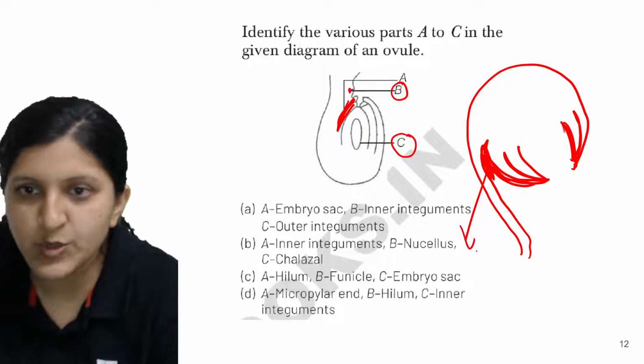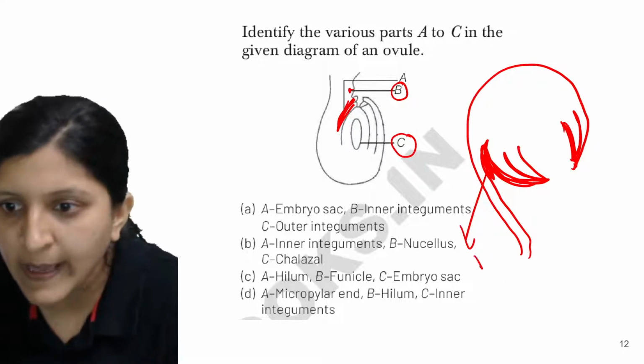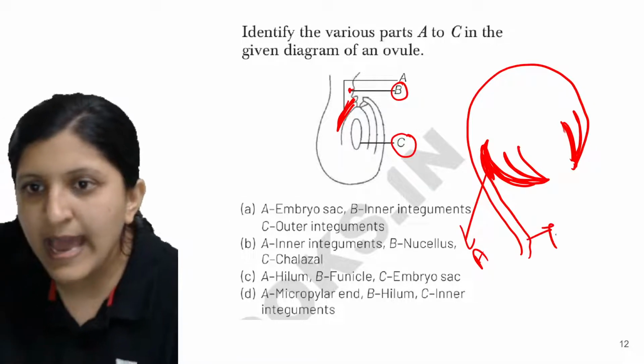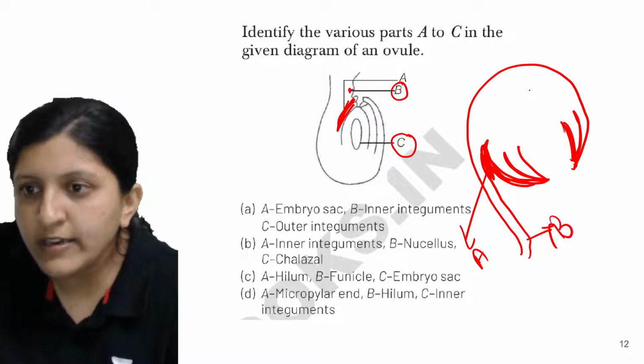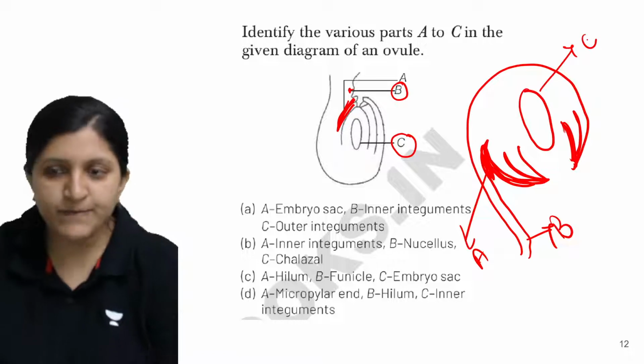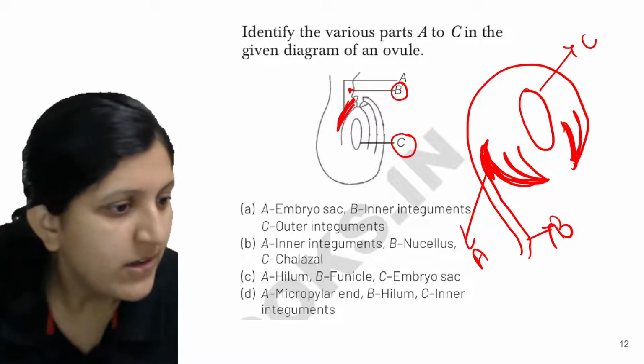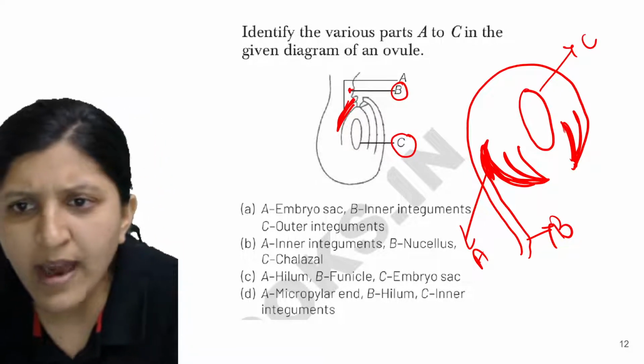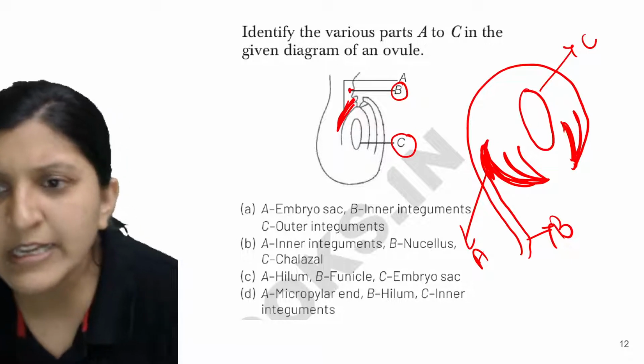So this is labeled as A, this is labeled as B, and here they have drawn a structure. So this is labeled as C. So what exactly is it? It is D, micropylar and hilum, inner integument.